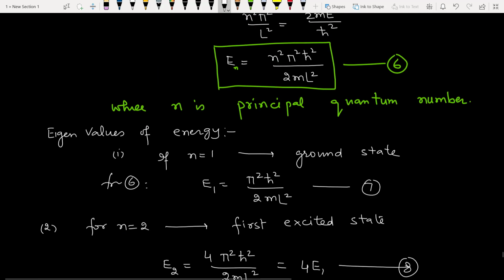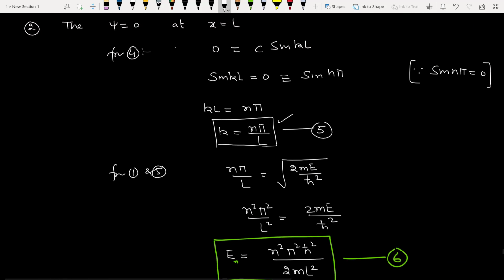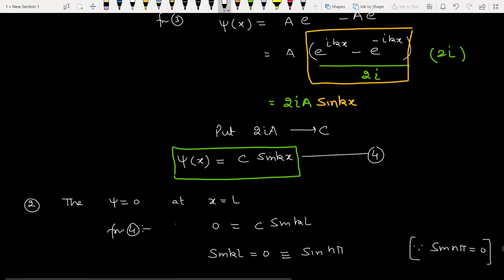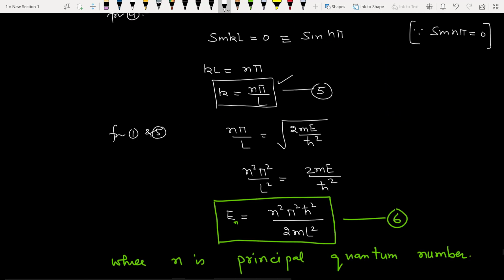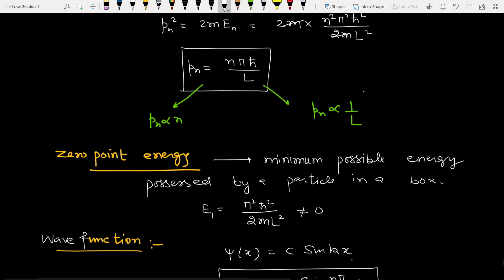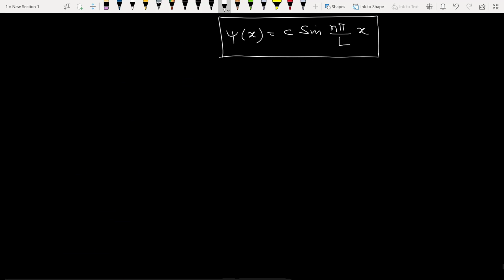This is the value of k by equation number 5, and the value of the wave function by equation number 4. So according to the normalization condition, integral of psi star psi dx should be equal to 1. Our allowed wave function is in the box, because for less than 0 and greater than L the particle is outside the box, not defined for our problem.